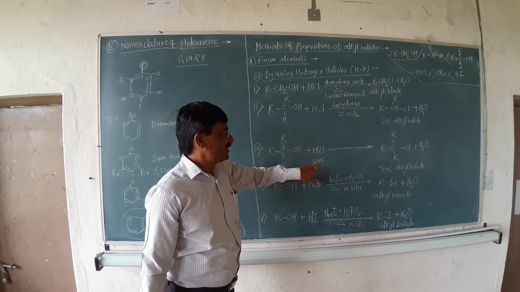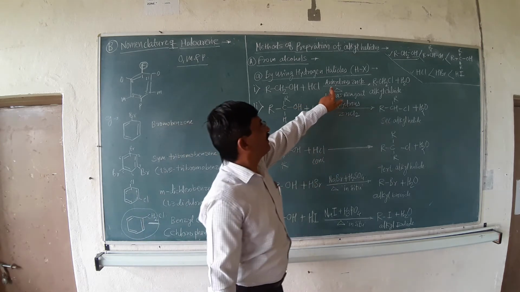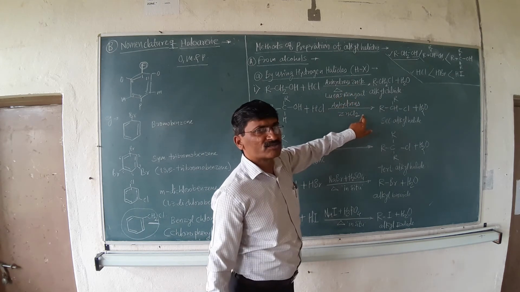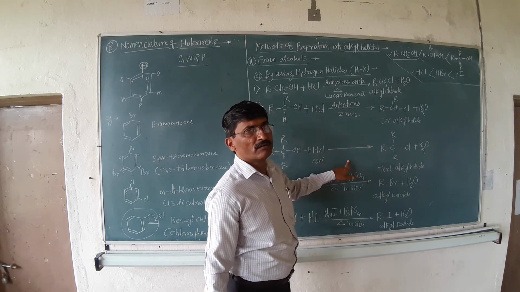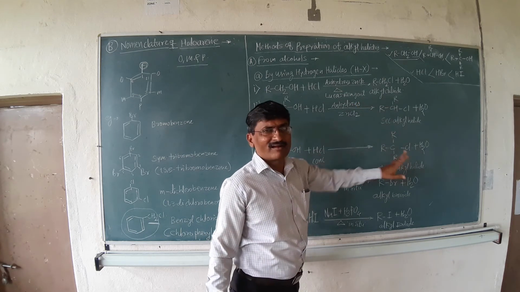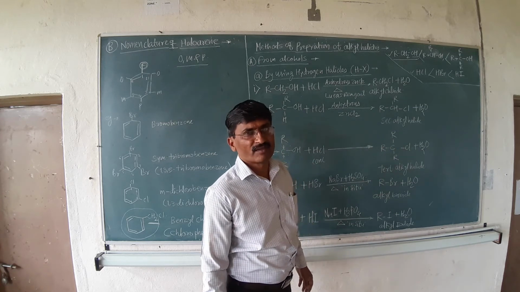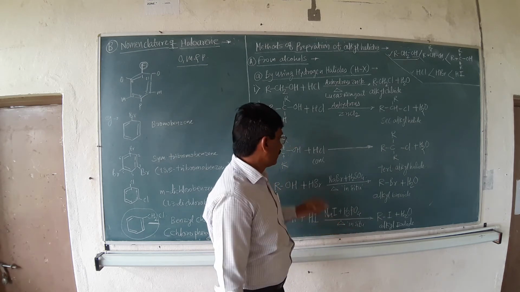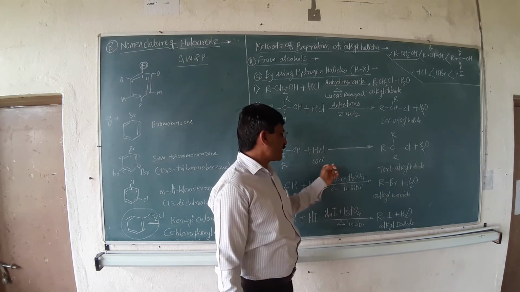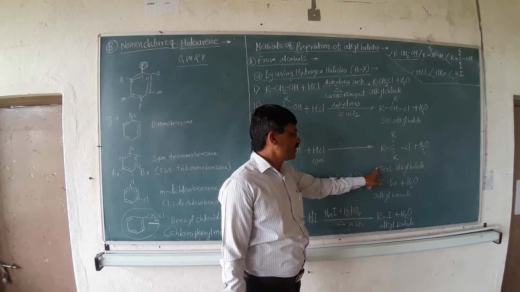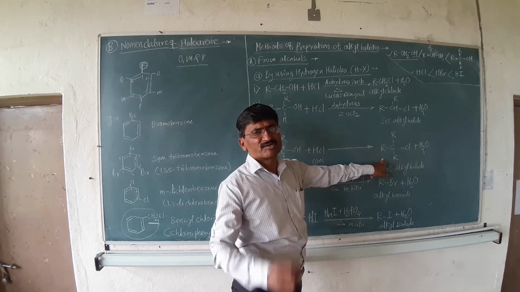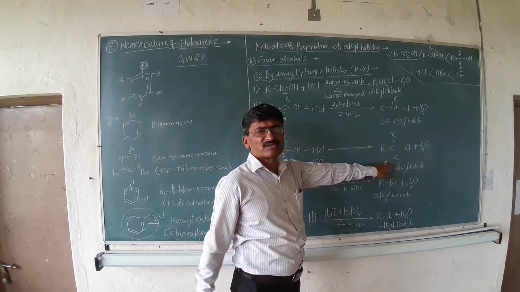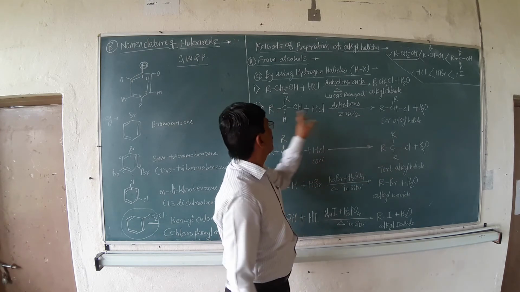HCl is there in each case. What are the conditions? Anhydrous ZnCl2 along with heat; only anhydrous ZnCl2, there is no other condition. In order to prepare alkyl halides, primary, secondary and tertiary, all three are able to show a turbid solution, but when the tertiary alcohol reacts with concentrated HCl, the formation of the turbid solution occurs immediately. That means the rate of the reaction is high, and that's why it produces the turbid solution very immediately as compared to the others.